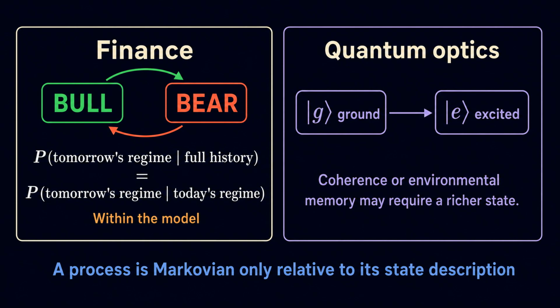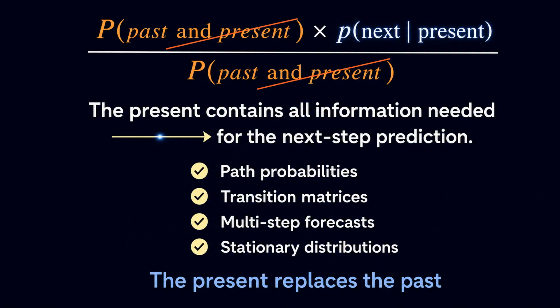In a simplified quantum optics population model, the current ground or excited state may determine the next transition, but phase coherence or environmental memory may require a density matrix or an enlarged description. A process is Markovian only relative to a state description that contains enough information.